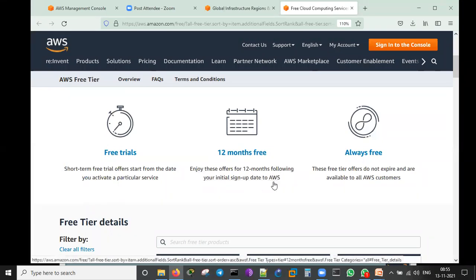Enjoy these offers for 12 months following your initial sign-up date to AWS. Today is the 13th November 2021, so until 12th November 2022 you can use this. Always free: these free tier offers do not expire and are available to all AWS customers.